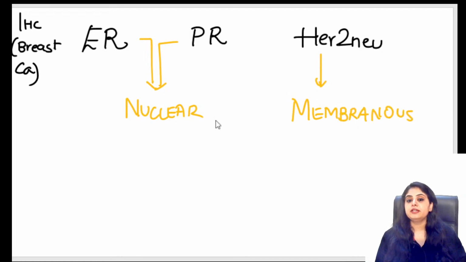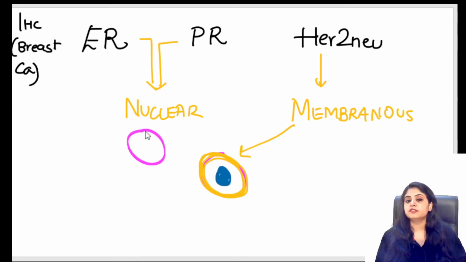See, for example, if this is the cell that we are talking about. If the brown color comes out in the membrane of the cell, and the rest of the cell is not brown, you call it HER2/neu. If the brown color comes in the nucleus of the cell, only and only in the nucleus, so repeating, if this is the cell and this is the nucleus and the brown color is coming only in the nucleus, you call it nuclear pattern. I'll show you some pictures.